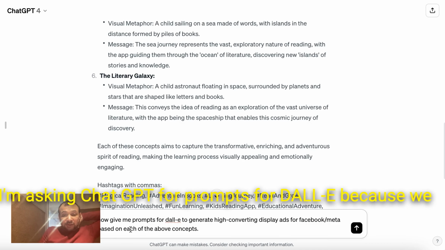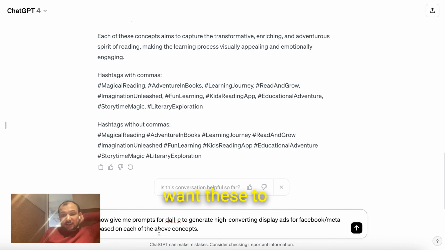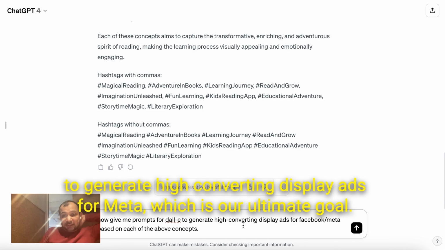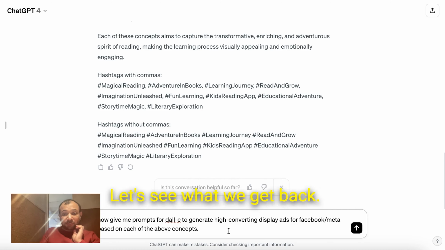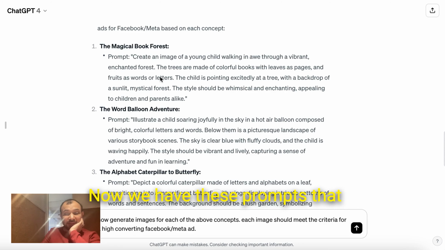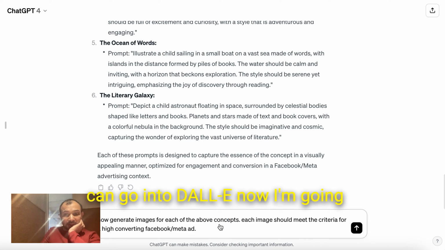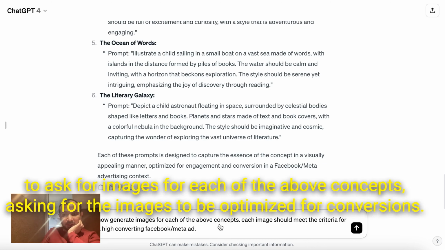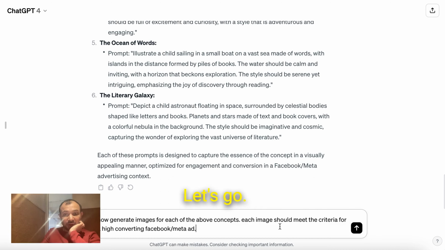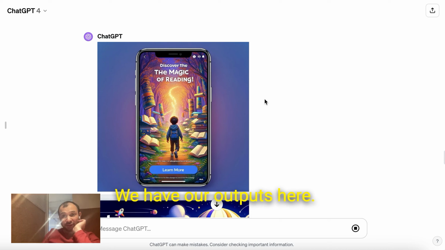Now, I'm asking ChatGPT for prompts for DALL-E because we want these to go into DALL-E in order to generate high converting display ads for Meta, which is our ultimate goal. Let's see what we get back. Now we have these prompts that can go into DALL-E. Now I'm going to ask for images for each of the above concepts, asking for the images to be optimized for conversions. Let's go. We have our outputs here.